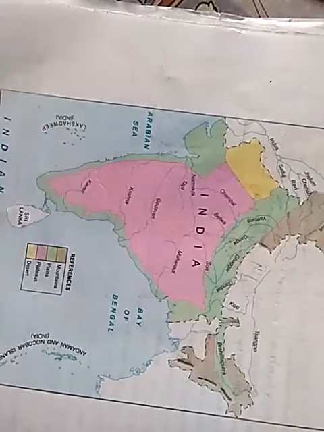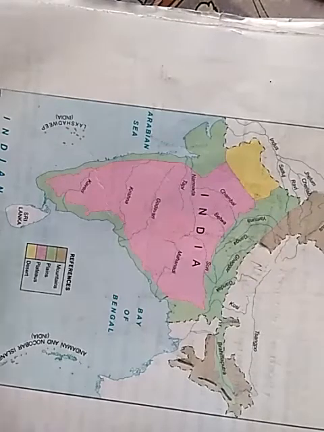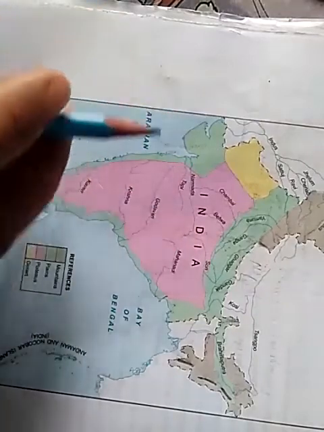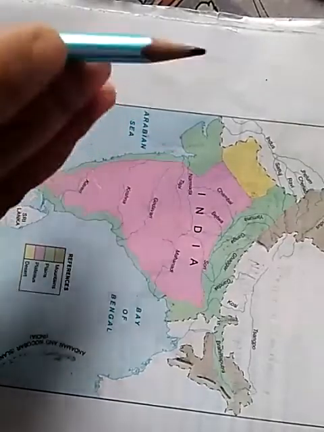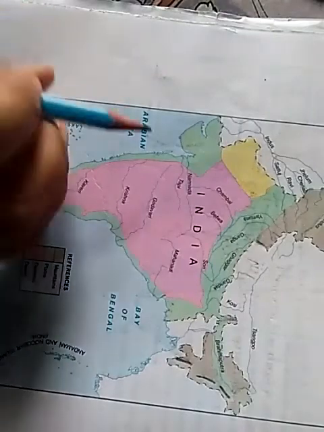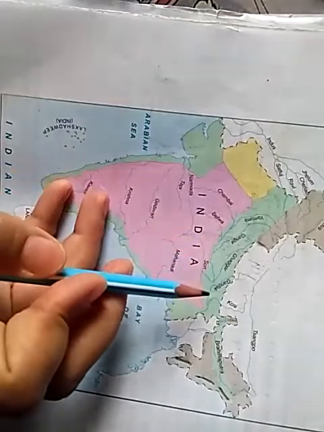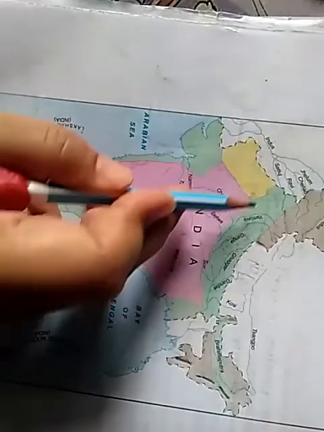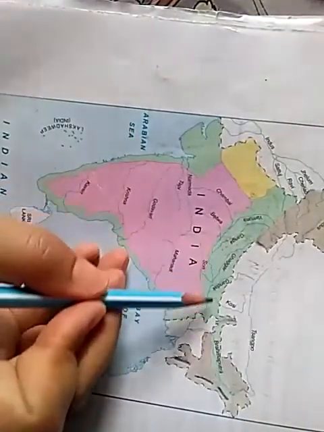Now children, see again the main features of the northern plain. The northern plain has been formed by the deposition of sediments by three major river systems, namely the Indus, the Ganga, the Brahmaputra river system. Then the area is about 7 lakh square kilometer.